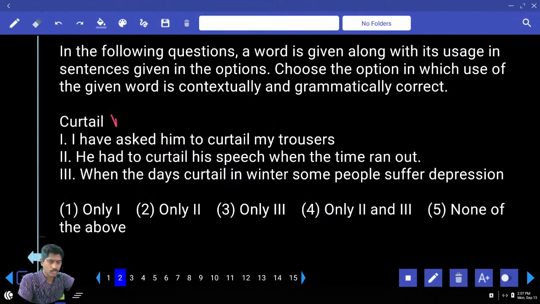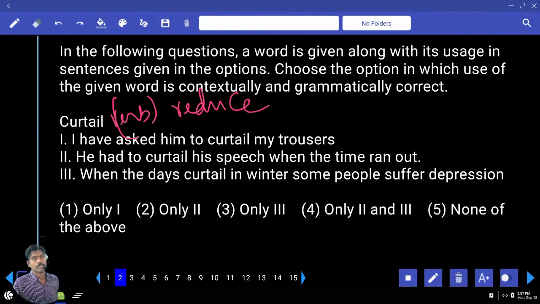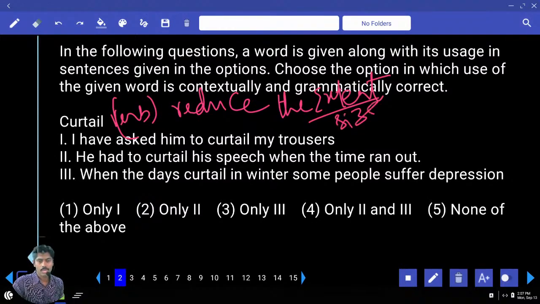Curtail. Curtail is a verb. Curtail means reduce. Reduce the extent, reduce the size, reduce some dimension is called curtail. You can simply remember like this: curtail, cut the tail. Cut the tail means reduce.